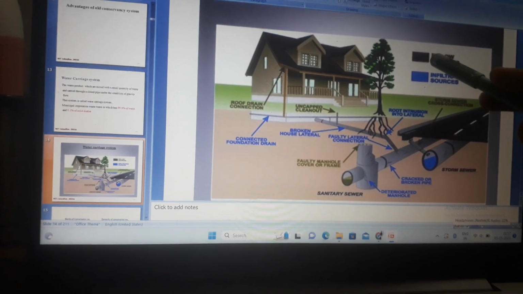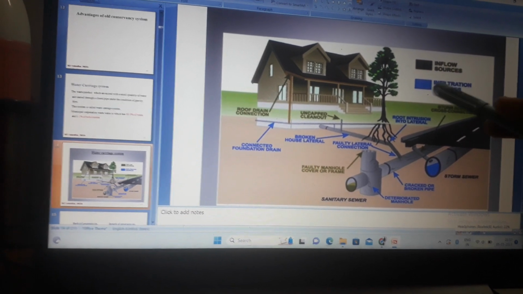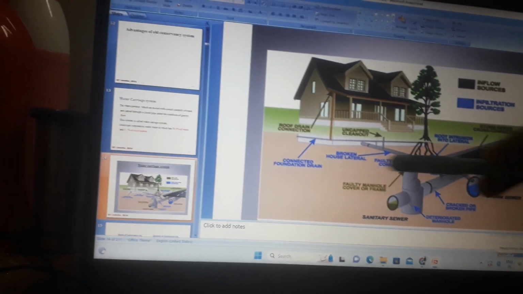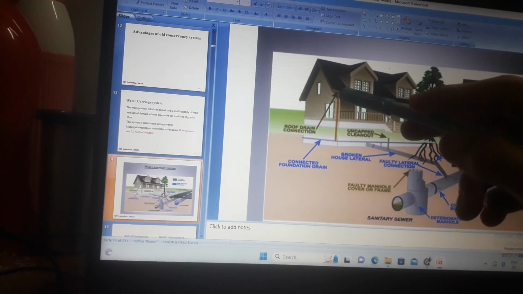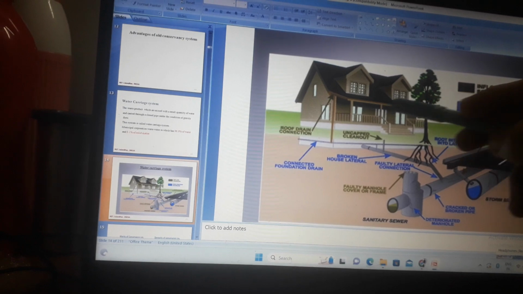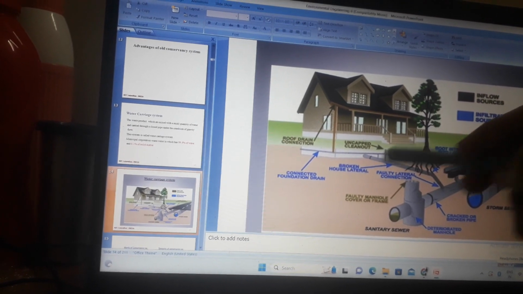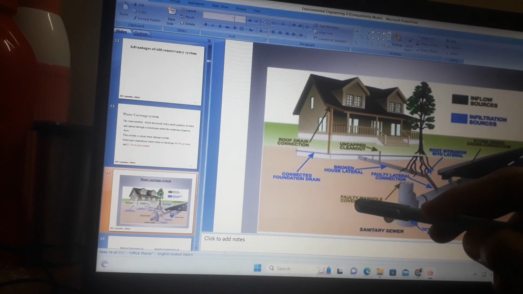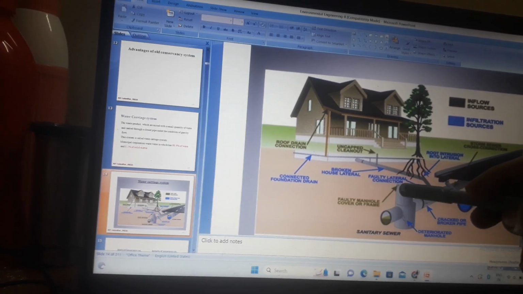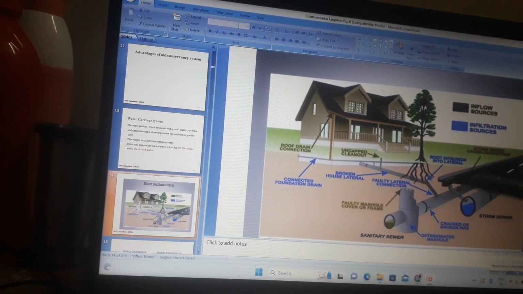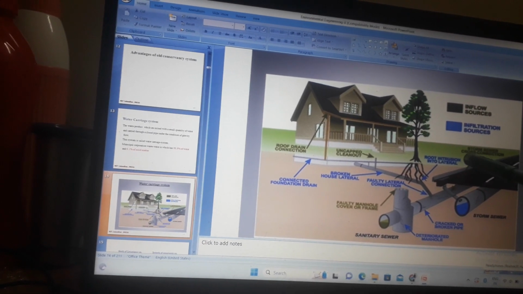Note here, the green ones are inflow sources, the blue ones are infiltration sources. This is a roof drain connection. This is an uncapped clean out. This is a faulty manhole cover or frame, which is an inflow source. This is sanitary sewage. This is a storm sewer cross section.